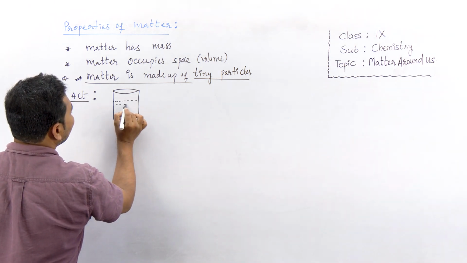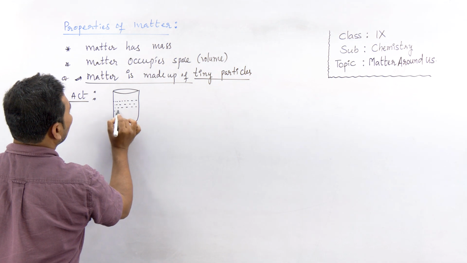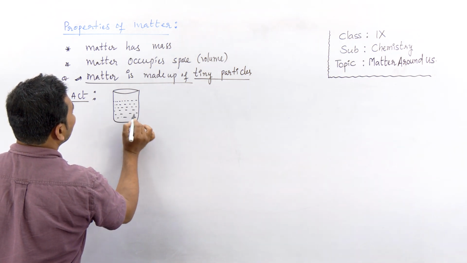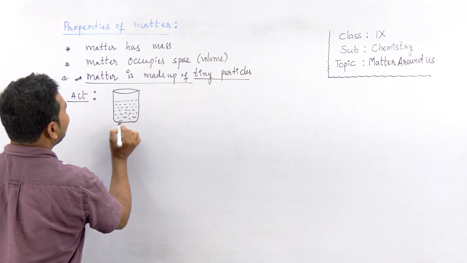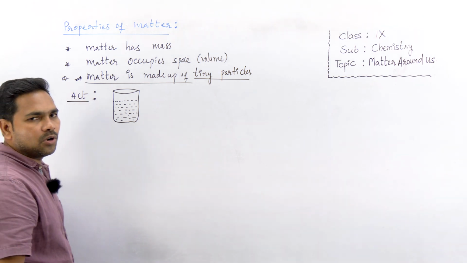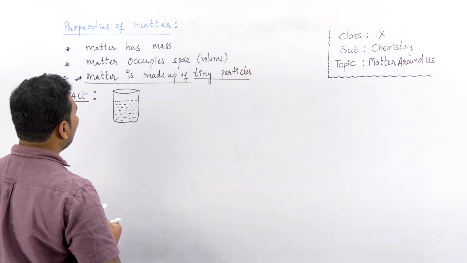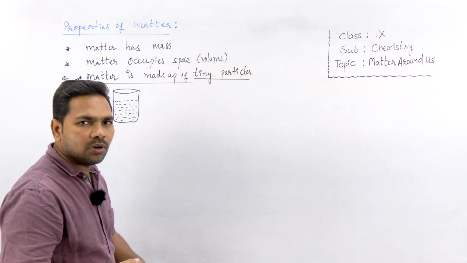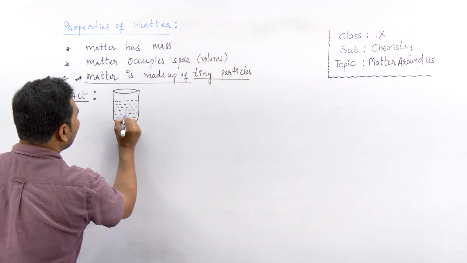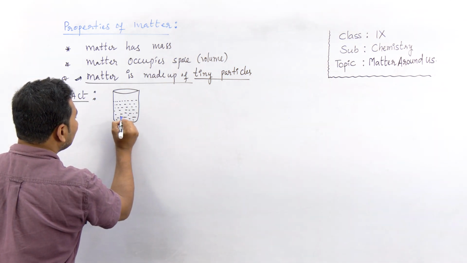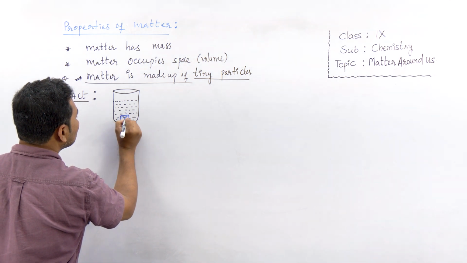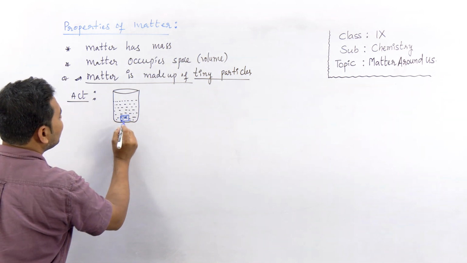Let's add a few ml of water to the beaker, let's say 50 ml of water. Then let's add some amount of potassium permanganate, let's imagine this blue color one.